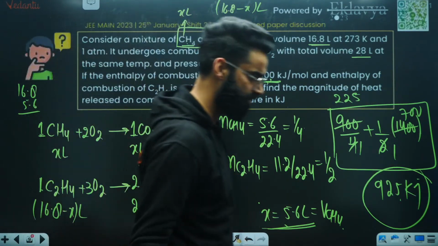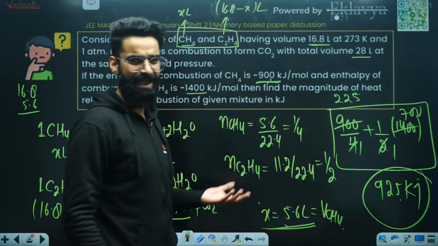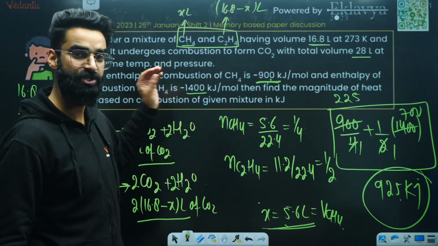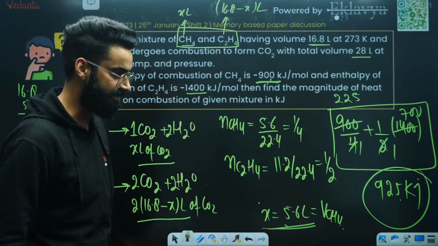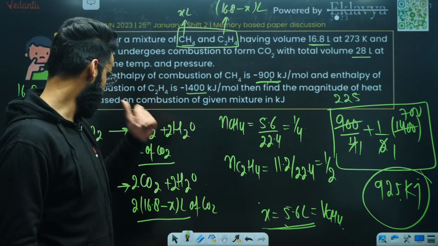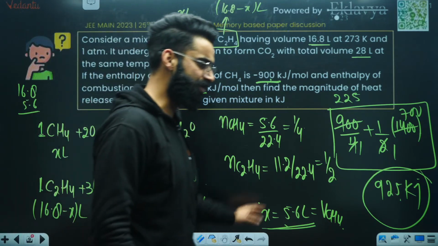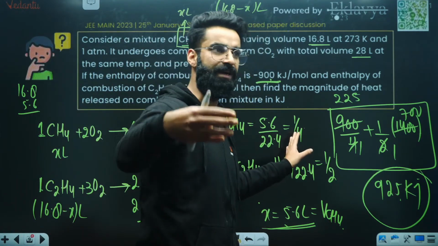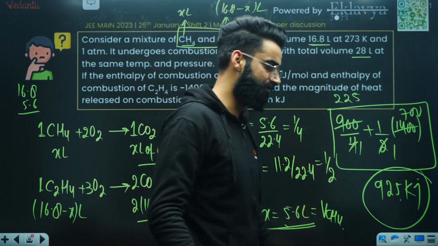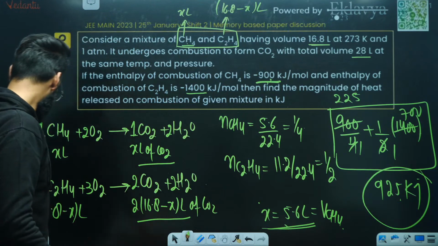It was a bit lengthy question, right? Basically, years back, a question of the same type was asked in your JEE Advanced. I don't know exactly in which year. So it was not actually a JEE Main standard question. I would rate this question's difficulty level as more than moderate for sure.